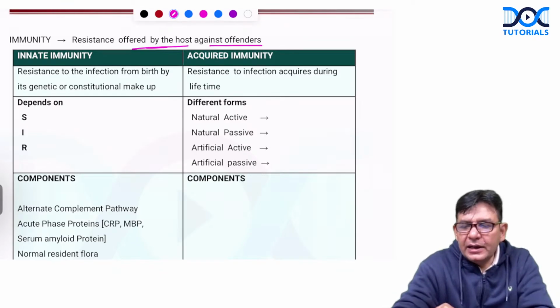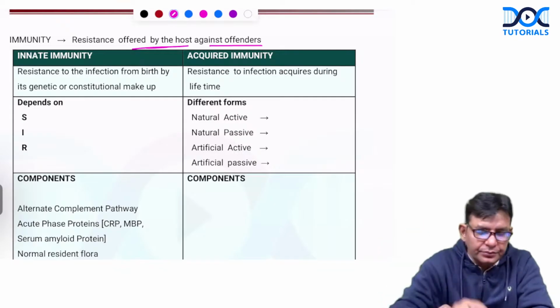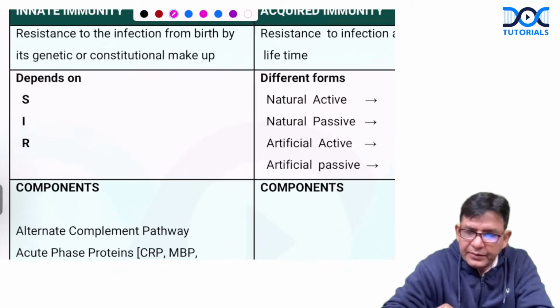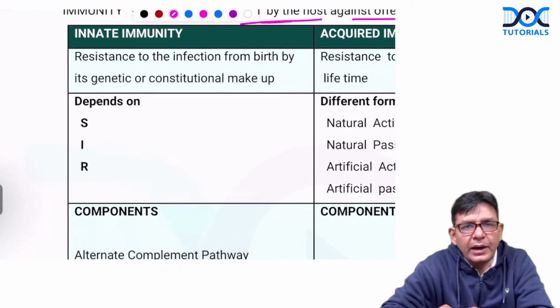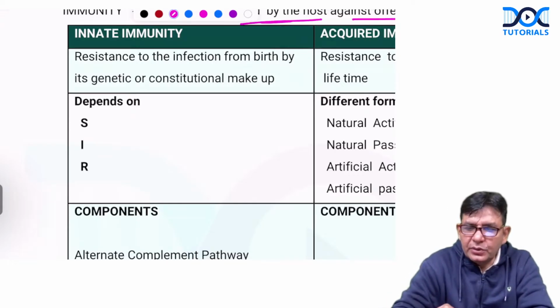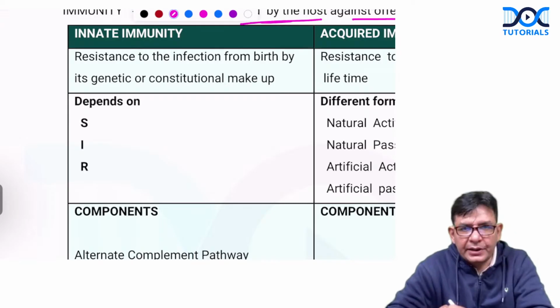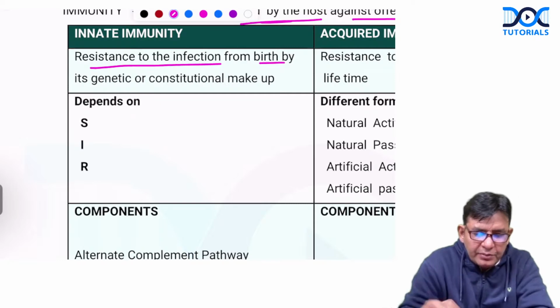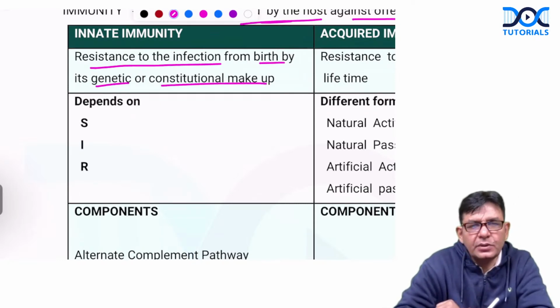And other than that, this particular thing, what is innate immunity and what is acquired immunity. Okay, so one by one, we'll discuss that. What is innate and what is acquired? So, guys, first of all, what is innate immunity? The resistance to infection from birth by the genetic and constitutional makeup. Okay, that is what is termed as innate immunity.